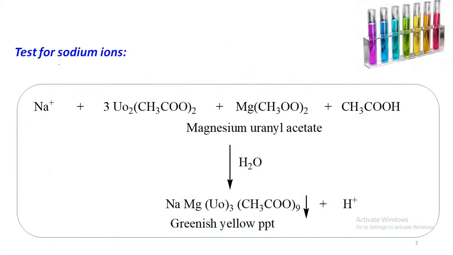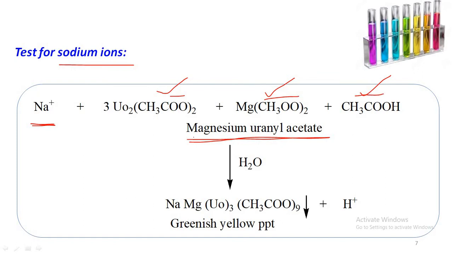Another identification test for the same sodium ions: the sample consisting of sodium ions on treatment with magnesium uranyl acetate solution. Magnesium uranyl acetate solution is nothing but the mixture of uranyl acetate, magnesium acetate and acetic acid solution.